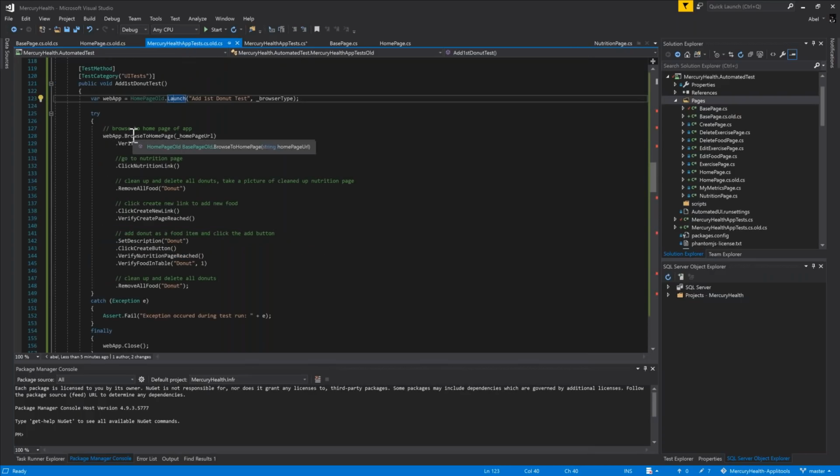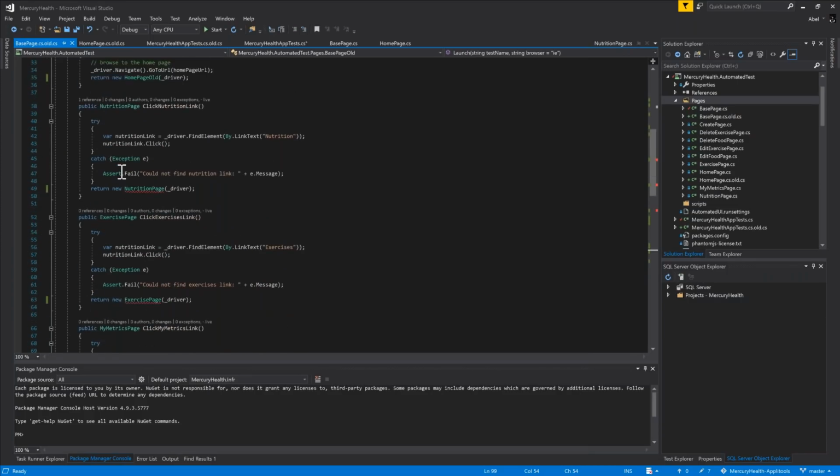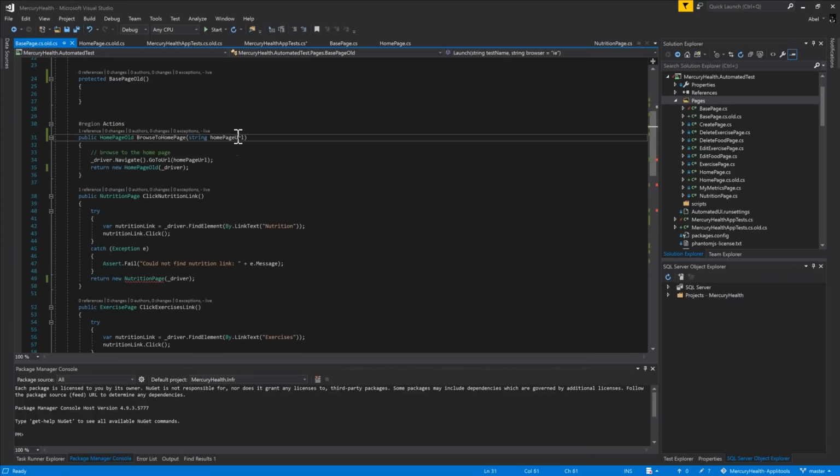And then the next thing that I do is I browse to my home page, right? So if I go to browse to my home page, I pass in a URL and I just say driver.navigate, go to the URL, and I return my home page and I pass in the driver, right? So this right here, this is just Selenium code. So if you know how to write Selenium, it's just Selenium.